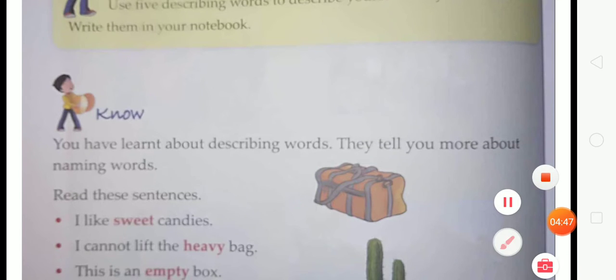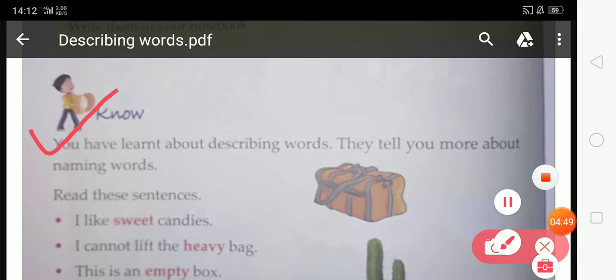You have learned about describing words. They tell you more about naming words. Students, you understand very well what a describing word is and how it can describe a naming word.